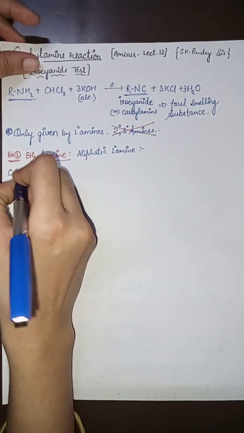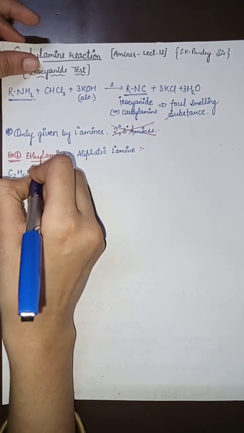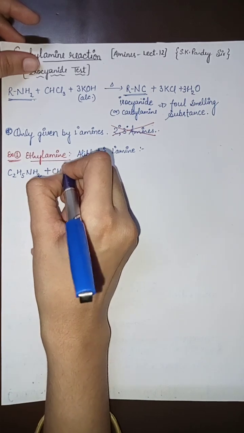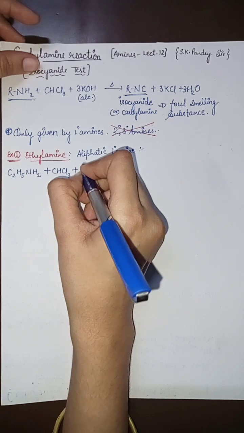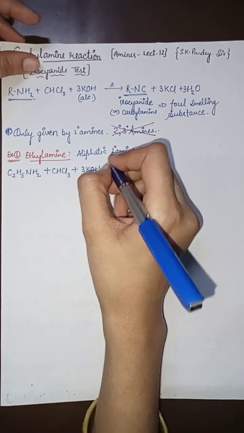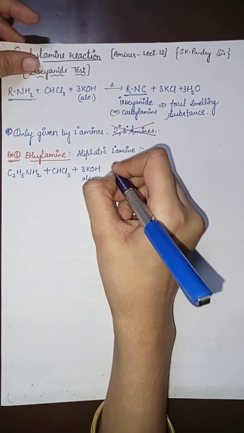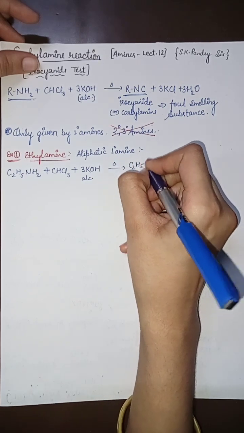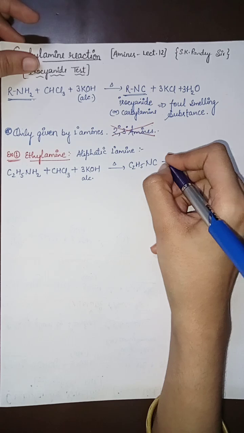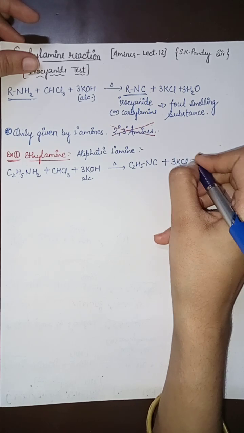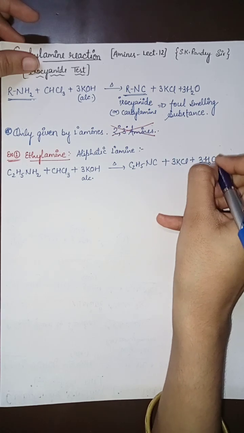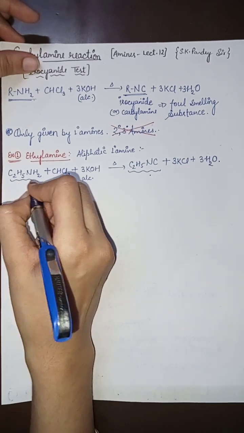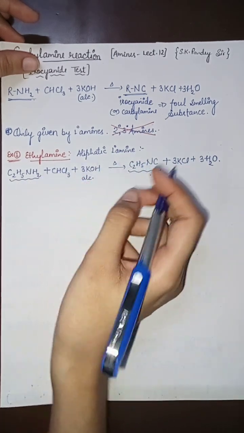So this is the formula of ethylamine. Now reacting it with chloroform and alcoholic potassium hydroxide gives ethyl isocyanide and the side products. So this is the ethyl isocyanide and this is the primary aliphatic amine, ethylamine.